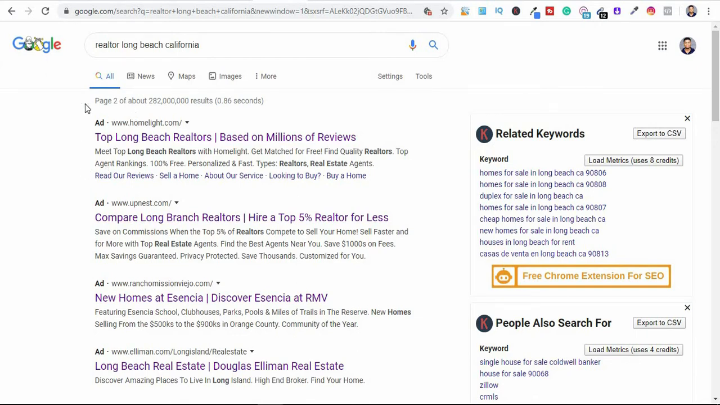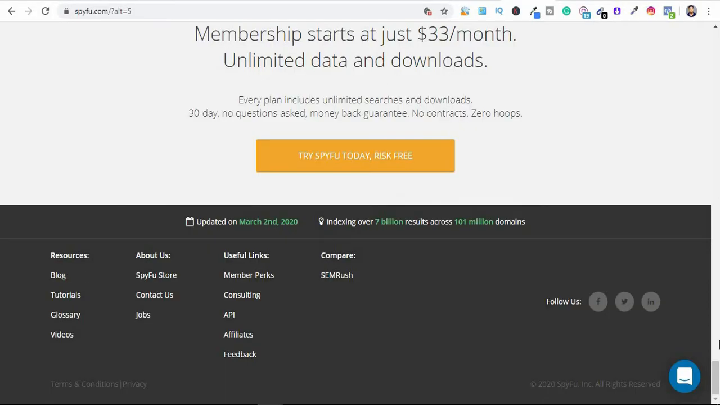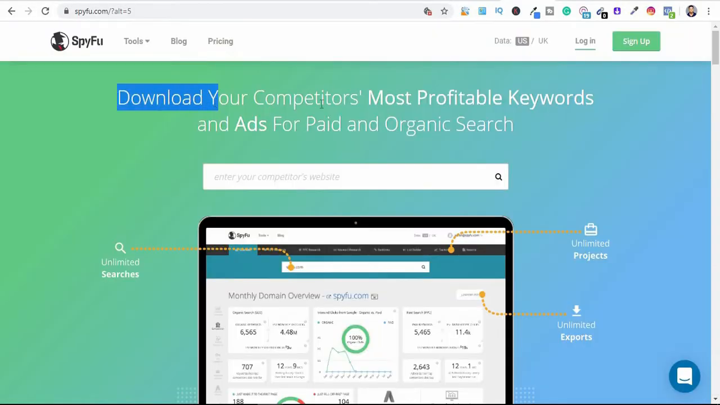So we're going to be reaching out to these businesses and telling them about a tool that can actually help them get to the first page of Google and rank number one by seeing what their competitors are doing. So for them to see what their competitors are doing, we want to refer them to a tool called SpyFu. You can see right here they're saying download your competitors' most profitable keywords and ads for paid and organic search. This is what you want them to know about.